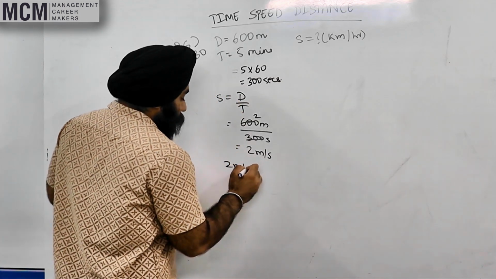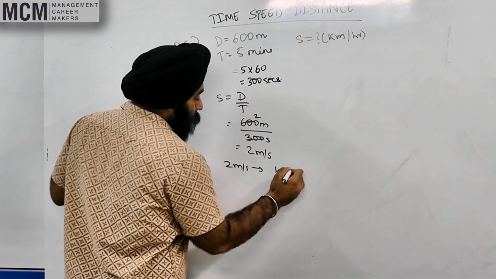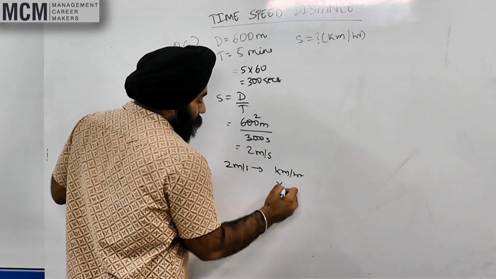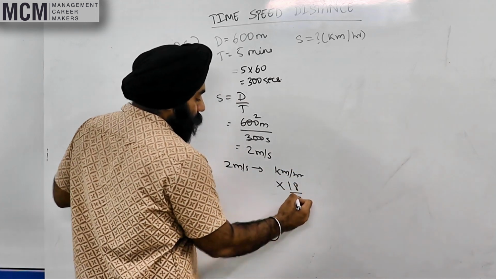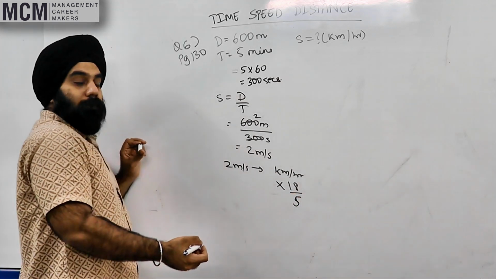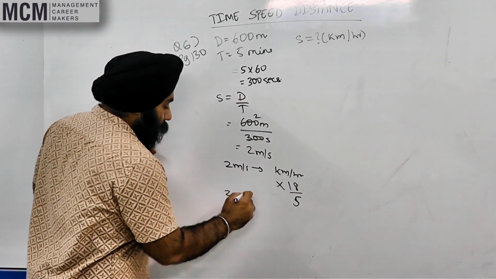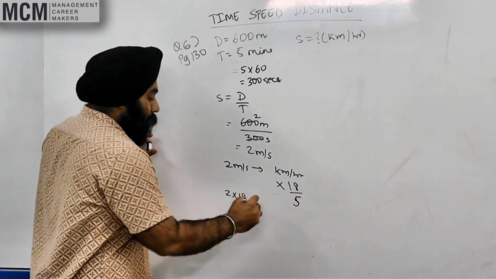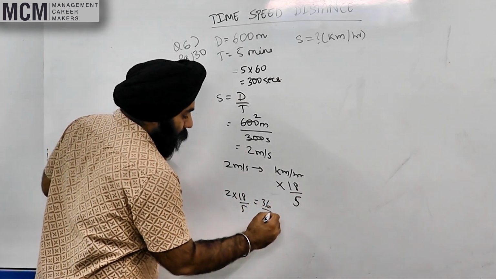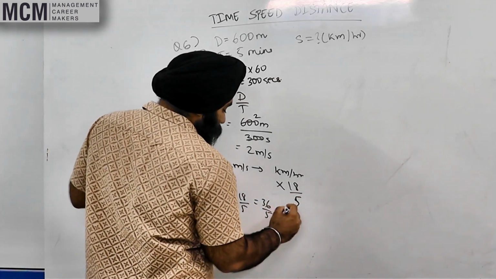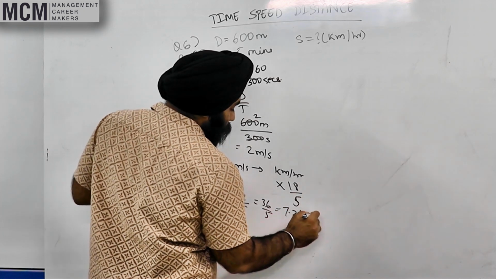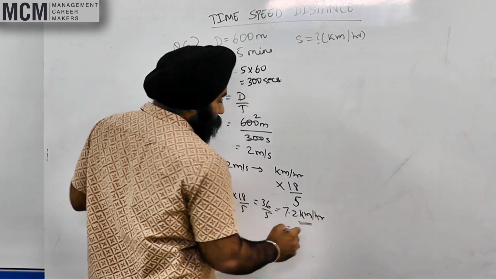So 2 meters per second to kilometers per hour. What do we do? We multiply it by 18 by 5. Yes? So 2 into 18 by 5 is what? 36 by 5. 7.2 kilometers per hour.